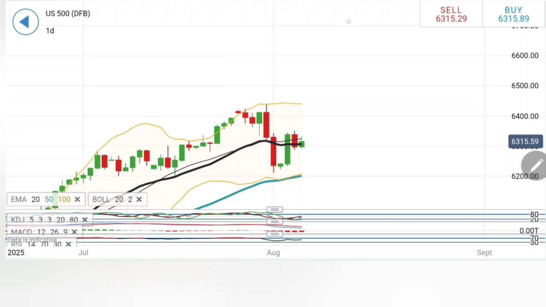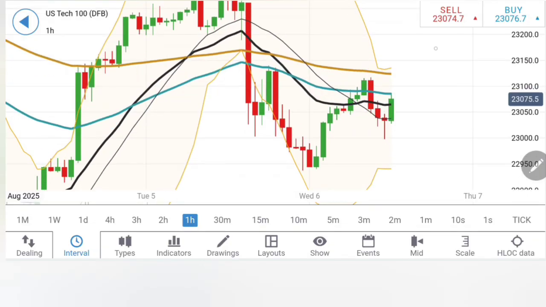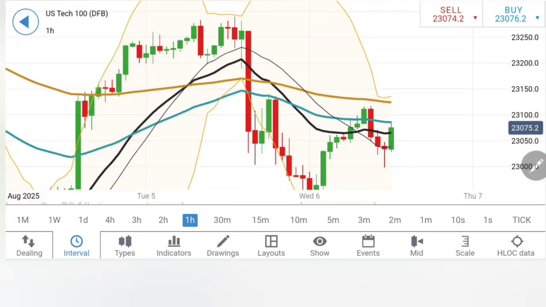Let's move to Nasdaq 100. See Tech 100 here. Look at the drop, retracement, drop, retracement. See, almost identical double top here. So, as I have discussed this earlier in the day as well, now beyond 23,120 is where you can expect slight bullishness, where you can expect it to move towards 23,200, the first target